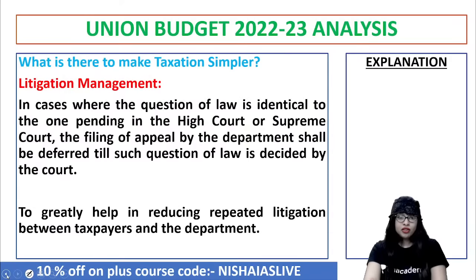Now, do you really think, guys, that in the current budget the government has taken any steps to make taxation simpler? Point number one is, yes, of course, they have taken a few steps. We can never say that the government has not taken any step. Point number one is litigation management.